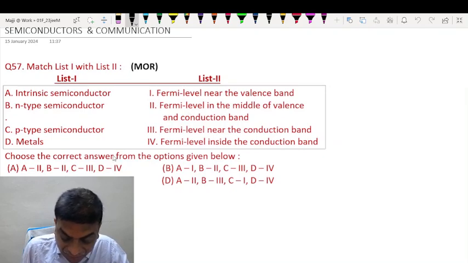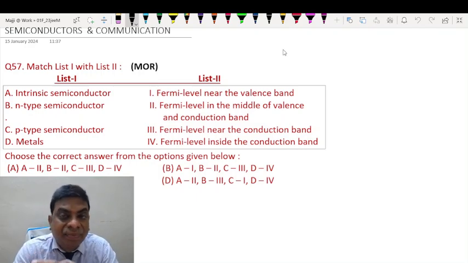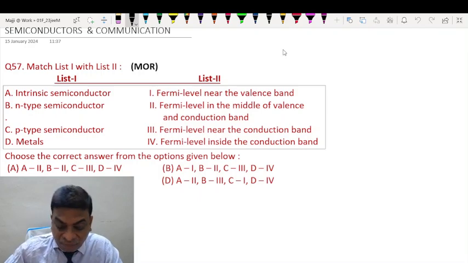Now you can see Fermi level. List 2 has Fermi level. Fermi level is the energy level corresponding to electrons at 0 Kelvin, that is absolute zero. You might be knowing that at absolute zero the energy level is not zero, unlike many students think that at absolute zero everything comes to a standstill. Of course not, because electrons keep moving. So the energy level corresponding to absolute zero is known as Fermi level.